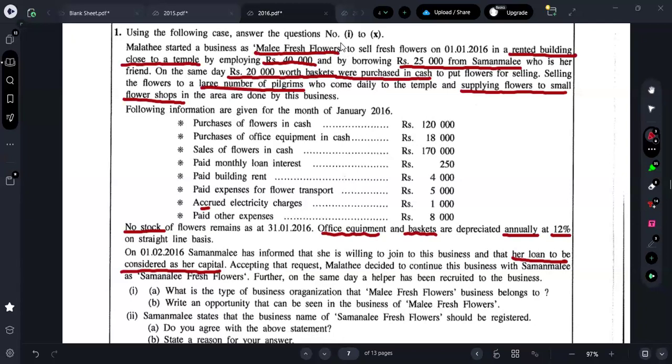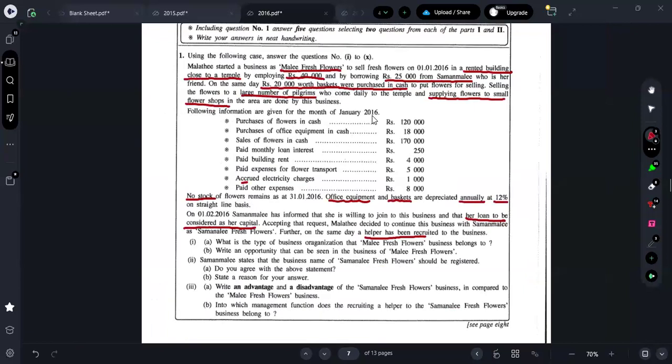Further, on the same day, a helper has been recruited to the business. Are you all okay with the scenario? Seems like a very easy one, right? What have they told here, what are they coming to say? Now you all can understand, guys, what are the possible questions they can ask. Earlier what was the business, now what is the business, those kinds of things only they can ask. From the scenario itself we can understand what kind of question they can put.